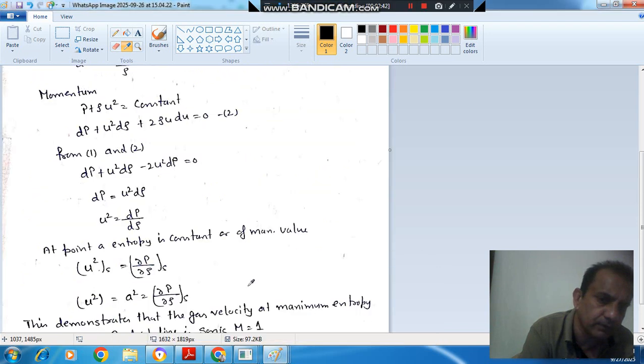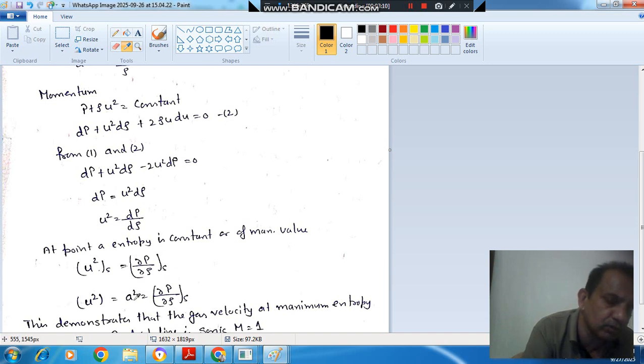So it means this is the point of maximum entropy, and we can say entropy is constant here. So we can take this as S constant. So u square is equal to partial p by partial rho at S constant.